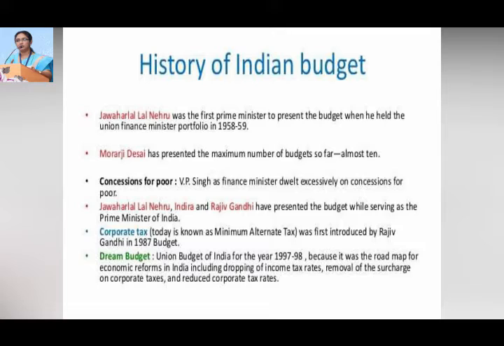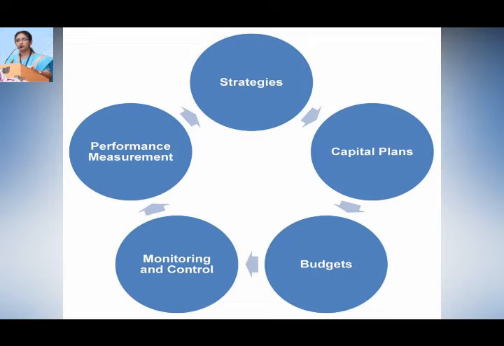And one more important thing here is the dream budget, the Union Budget of India for the year 97-98, because it was the roadmap for economic reforms in India, including dropping of income tax rates, removal of the surcharge on corporate taxes, and reduced corporate tax rates. So this picture highlights the importance of the budget, the strategies, the monitoring, capital plans, and other things.